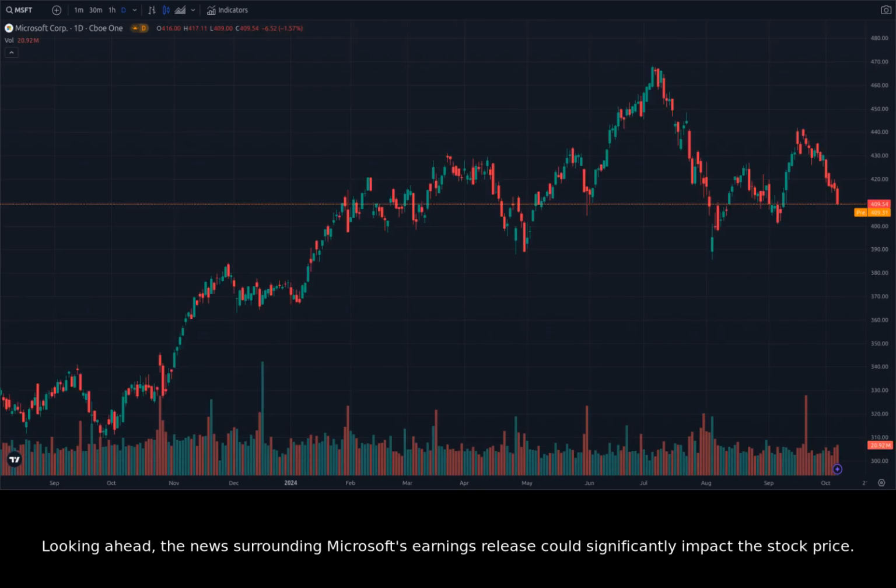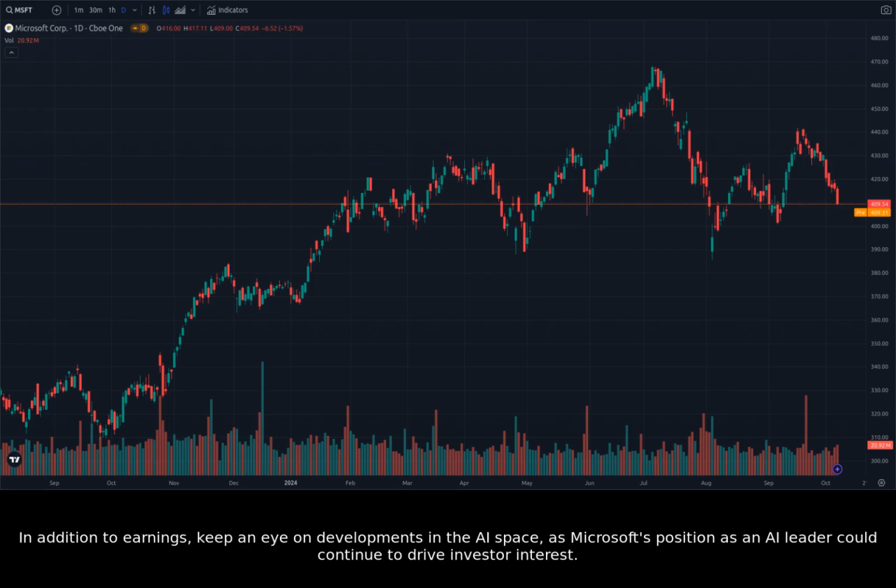Looking ahead, the news surrounding Microsoft's earnings release could significantly impact the stock price. A strong earnings report could reinforce the bullish sentiment and potentially drive MSFT's price higher. Conversely, a weak earnings report could lead to a bearish reaction and potentially drive MSFT's price lower. In addition to earnings, keep an eye on developments in the AI space, as Microsoft's position as an AI leader could continue to drive investor interest.